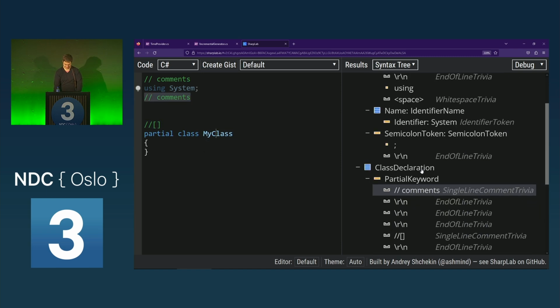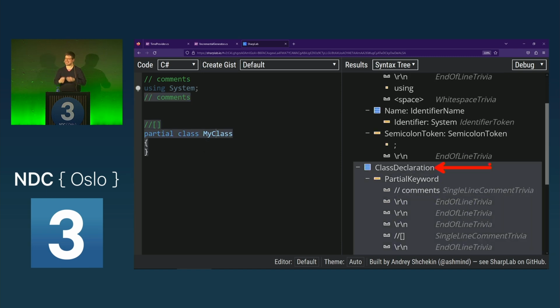This MyClass is a so-called class declaration. All of the nodes that we see here get passed as an input to the generator. So we need to filter all of the class declarations that also have the partial keyword. Because if they don't have the partial keyword, the source generator can't extend, in air quotes, this type.